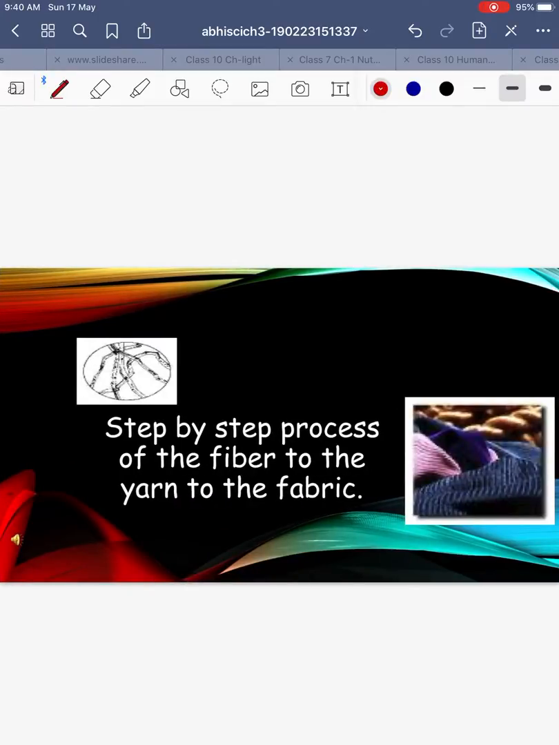Okay, so you can also do that as an activity to collect pictures of various kinds of animals which yield wool, and you can paste that in your scrapbook if you like.